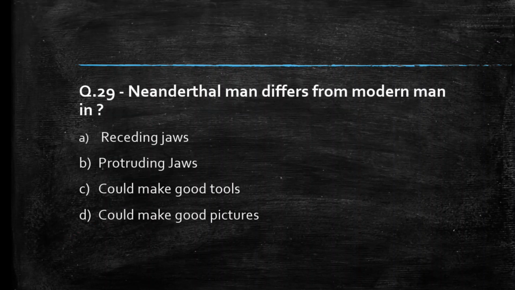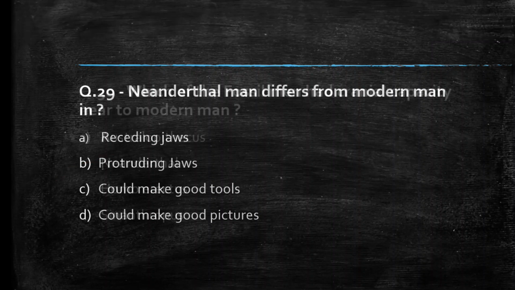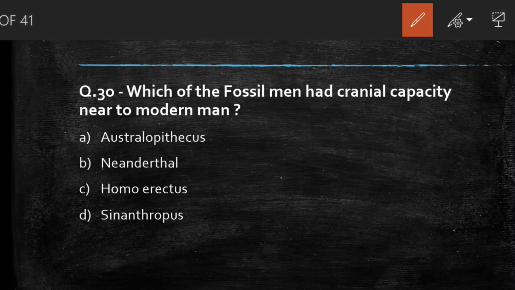Next question we have, Neanderthal man differ from modern man in receding jaw, protruding jaw, could make good tools, could make good pictures. Students, comment your answer. So the right answer to this question is option B, protruding jaw. Next question we have, which of the fossil man has cranial capacity near to modern man? Australopithecus, Neanderthal, Homo erectus, Sinanthropus. Students, comment your answer. So the right answer to this question is option B, Neanderthal.